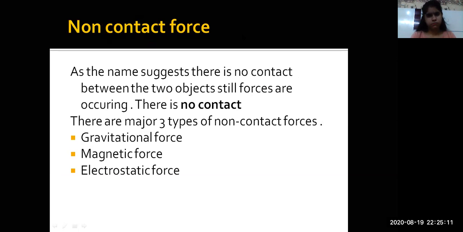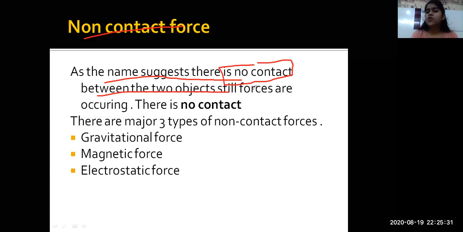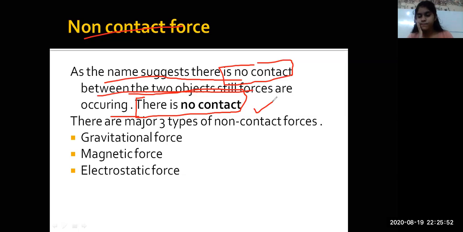Non-contact forces, everyone. What do I mean by non-contact forces? The non-contact forces are the forces which do not require any contact. As the name suggests, there is no contact between the two objects, still the forces are occurring. How strange, right? Earlier you might have wondered how forces are occurring if there's no contact between the two.